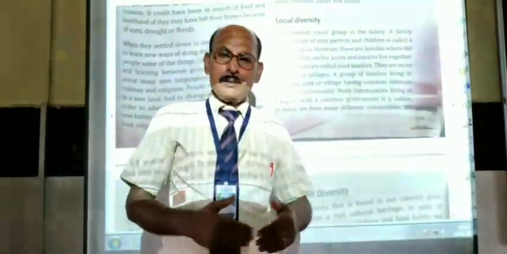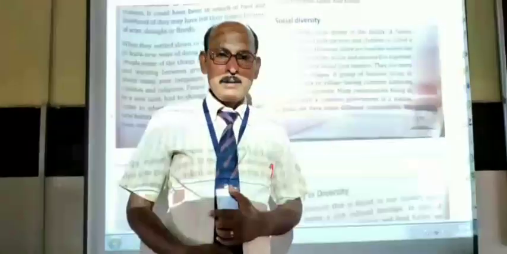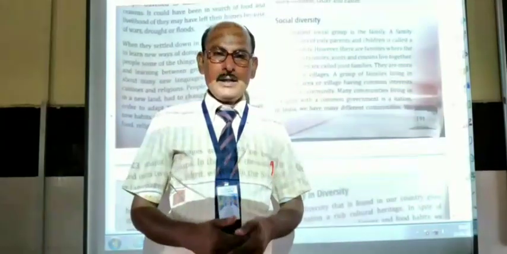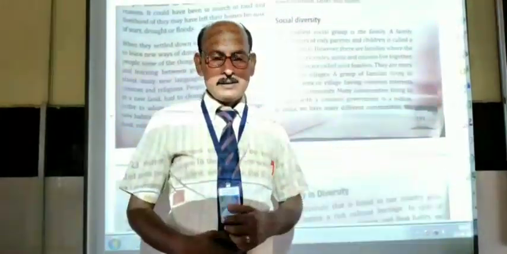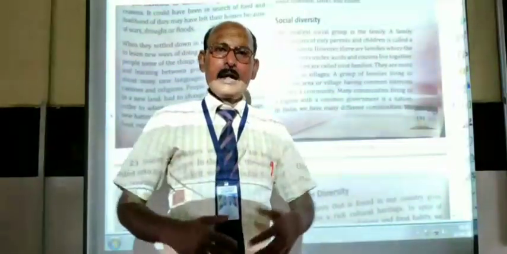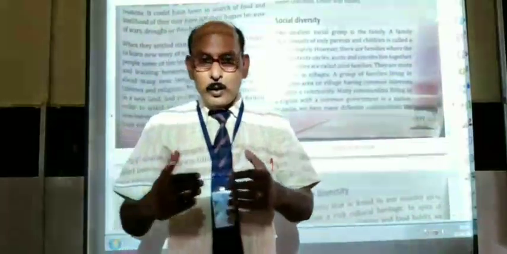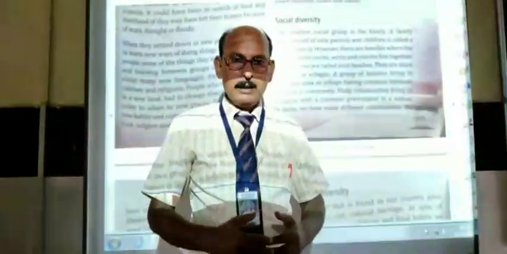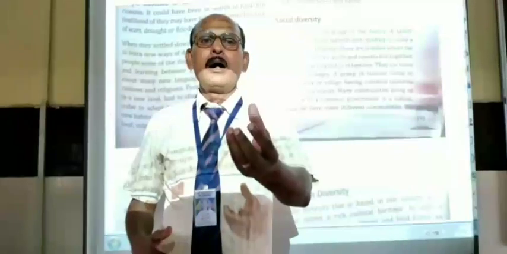Later on, we come to the large family or joint family, in which grandparents, uncles, aunties, and their children live together. So in this way, we see small families and joint families, and when so many families come together, they form a society.